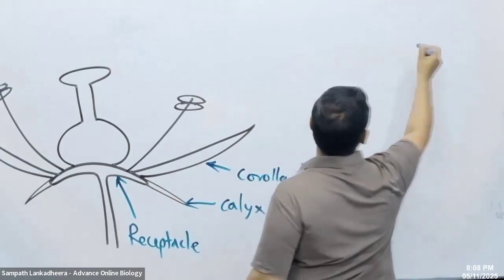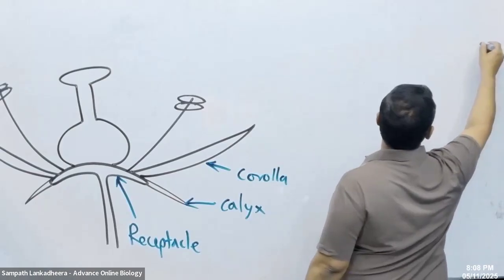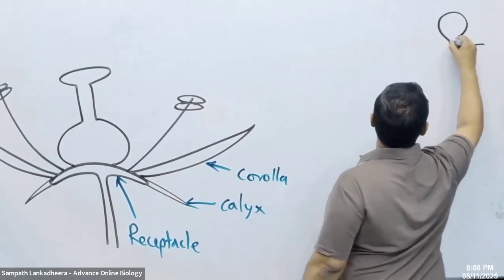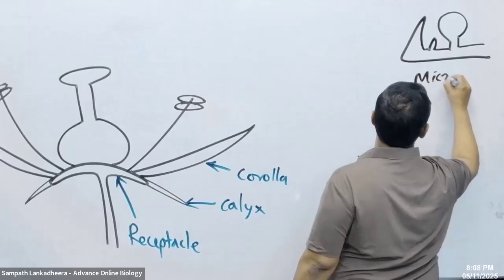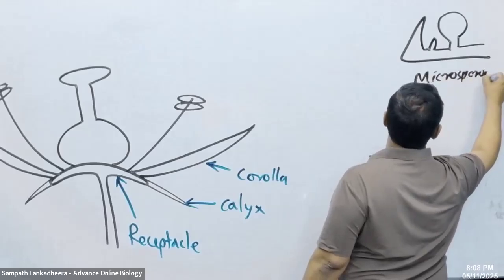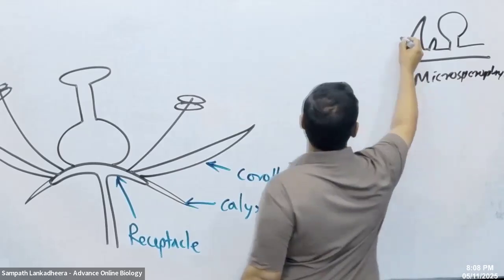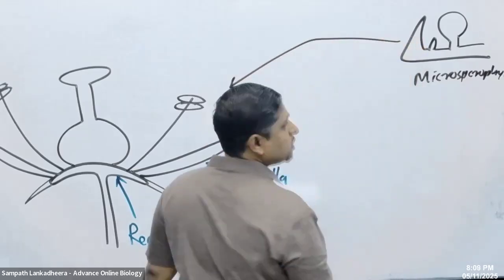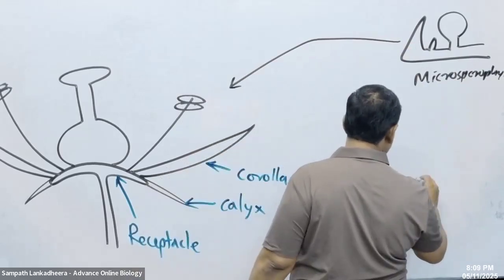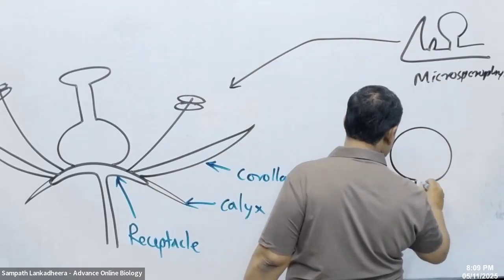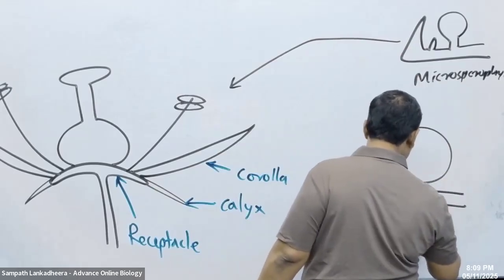We learn, people, the androecium is formed by the microsporophyll. If you think of Selaginella, this is the microsporophyll of Selaginella. So we believe that the anther has evolved from that. And you learn the megasporangium of Selaginella. This is the megasporophyll.